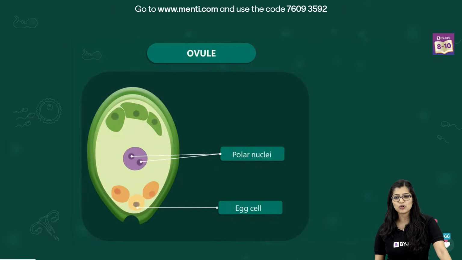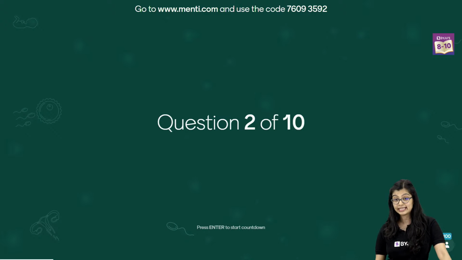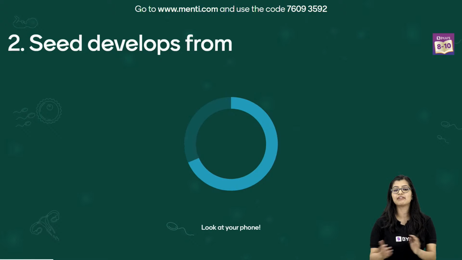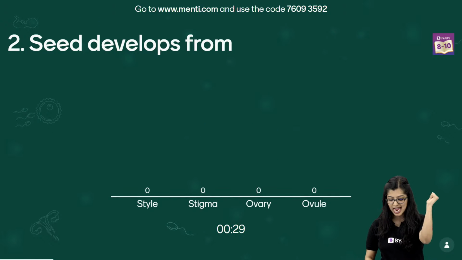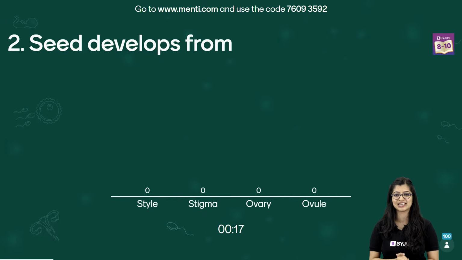So now guys, let's move on to the next one, right? The next question that we have here is the second question. Oh, Fennel says the question is like halwa hi halwa. Moving on. As you can see, answer fast to get more points. Seed develops from what? We have 4 options: style, stigma, ovary, ovule. This is also very simple and easy. We're talking about where the seed develops from. Yes, Shweta, I know easy peasy question, but go ahead and send the answer to this.